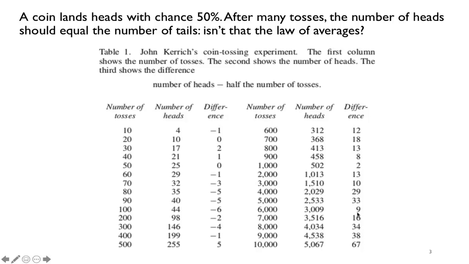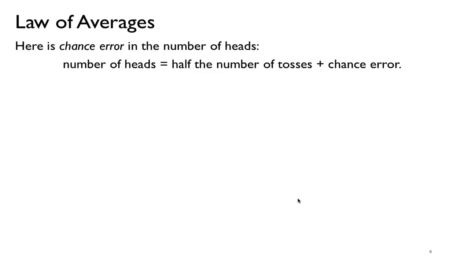So we noticed that for the most part, it seems like the number of heads that showed up was about 50%, or half of the number of tosses. And notice as I go up, the numbers in the difference get a little bit bigger, but when you compare to the number of tosses, that difference is still a very small number. So really we do have about 50% of the time that we get heads.